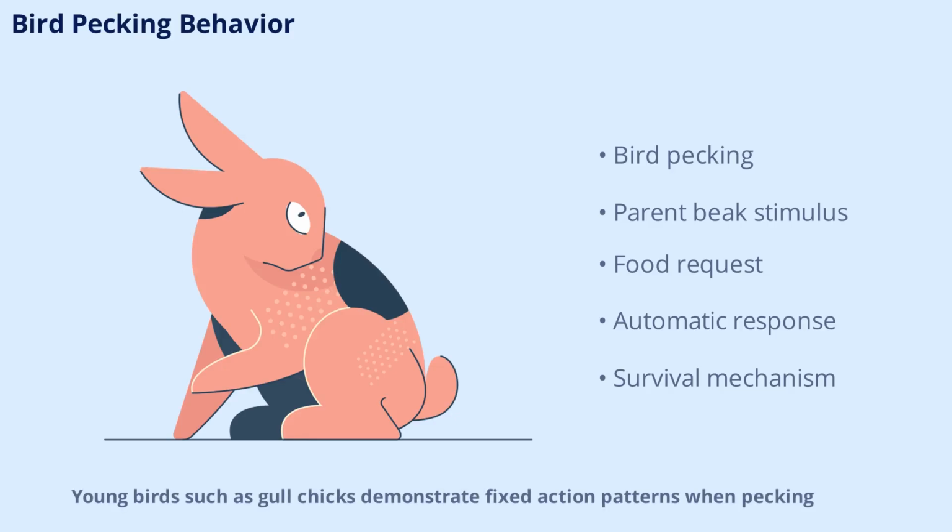Young birds, such as gull chicks, demonstrate fixed action patterns when pecking at their parent's beak to request food. The parent's beak often has a distinct color or marking, which acts as the sign stimulus. This pecking behavior is automatic and occurs in the same way across the species, ensuring that chicks receive nourishment efficiently. It's a clear example of how FAPs support survival from the earliest stages of life.